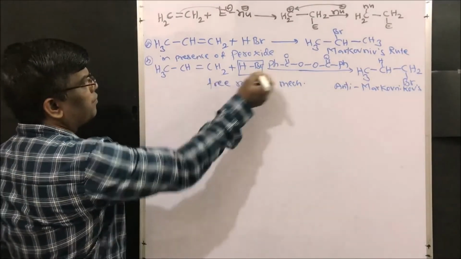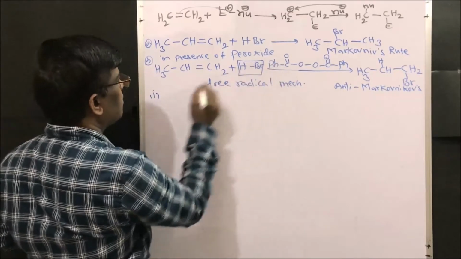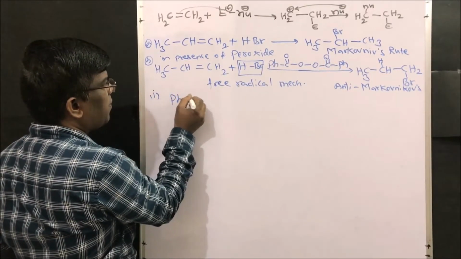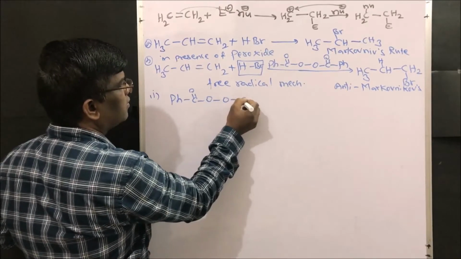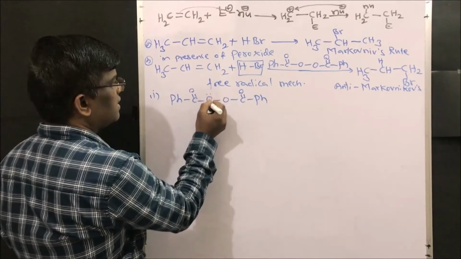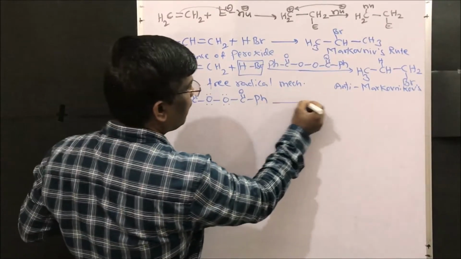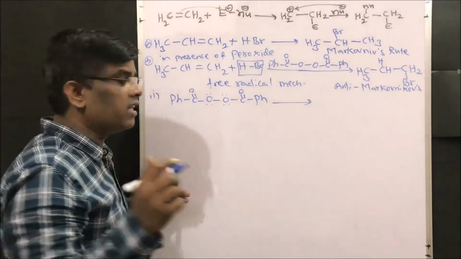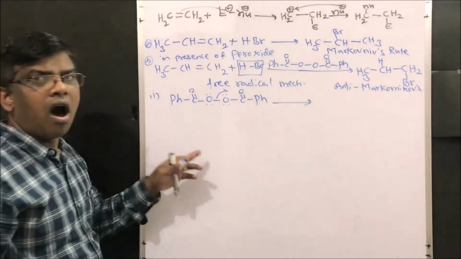What is the mechanism? Since it is a free radical mechanism, I am going to take benzoyl peroxide. Since it has this lone pair of electrons, homolytic fission takes place. How do we write homolytic fission?